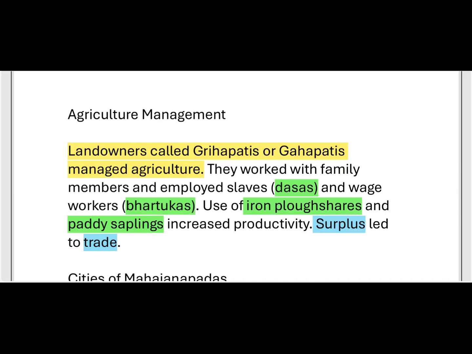These wage workers were called baruktas.